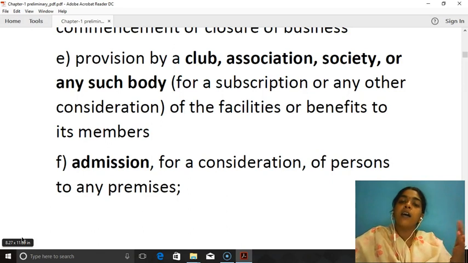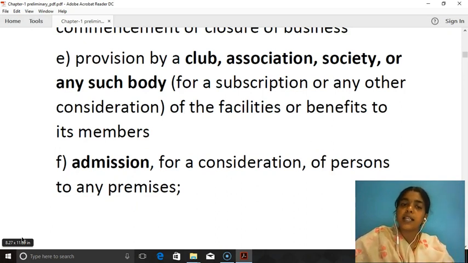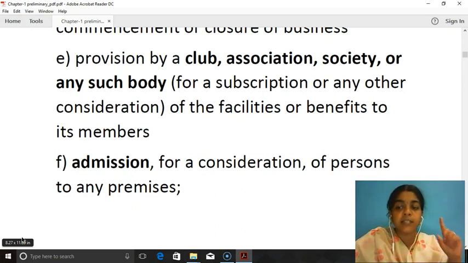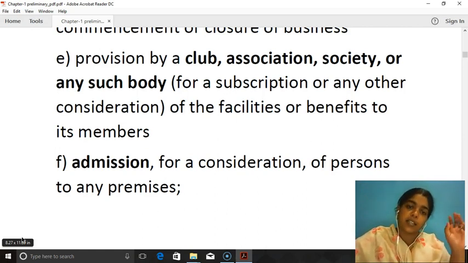Though the club works for the sole welfare of its members, still whatever activities are carried out by clubs, associations and societies come under the term business. The significance is that clubs, associations, societies or any such body which gets subscription or any other consideration from its members come within the ambit of GST.